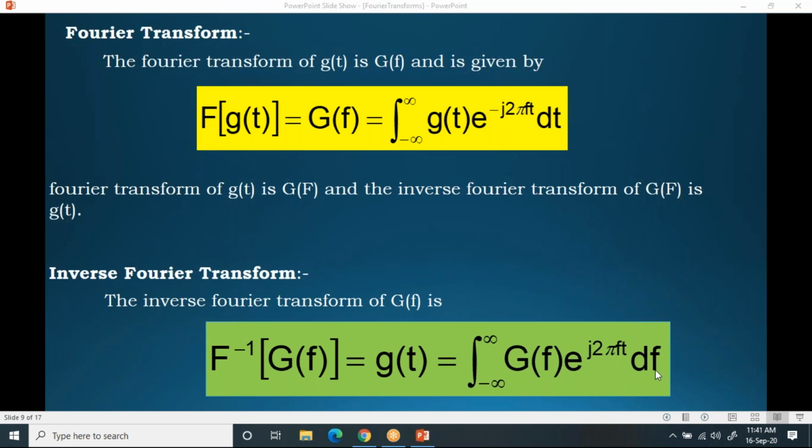Now try to observe it. Here you're doing integration in frequency domain. Here you're doing integration in time domain. When you do integration in time domain and you apply the limits, then you will get the signal in which domain?